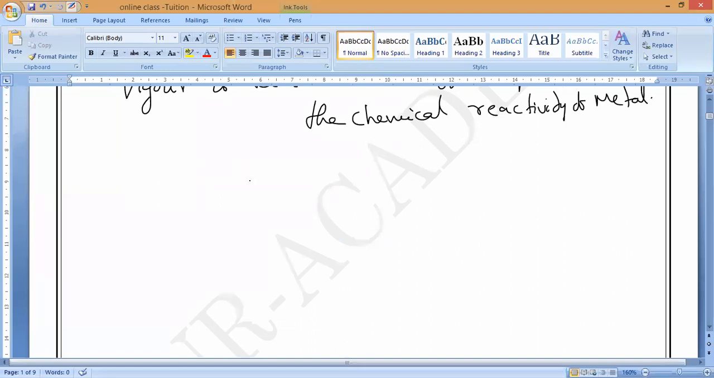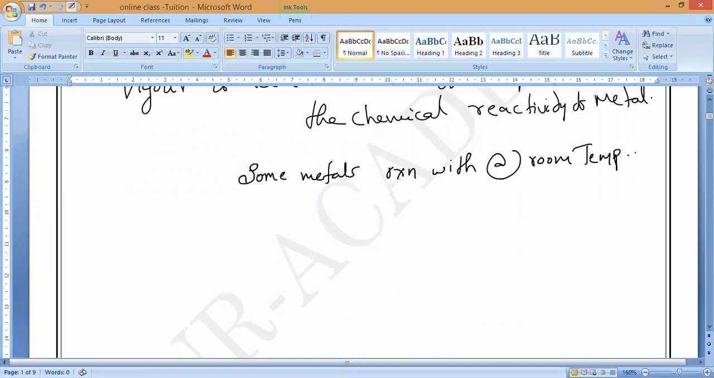Some metals react with oxygen even at room temperature. For example, can anybody name two metals that, if exposed to the atmosphere, will catch fire? Sodium and potassium. So some metals react with oxygen at room temperature itself. We know those examples.